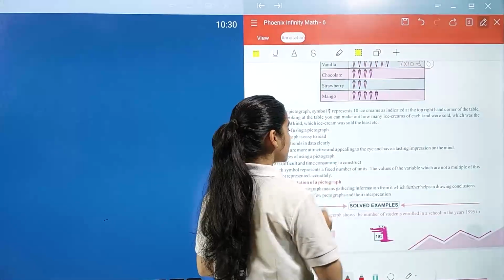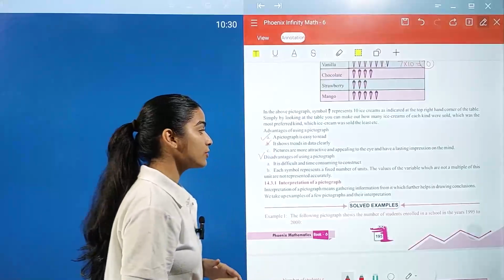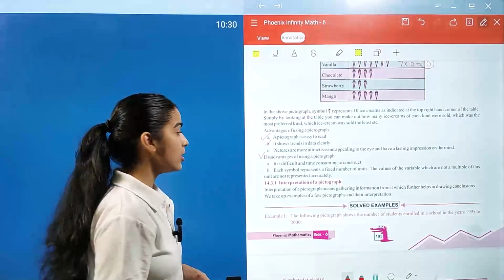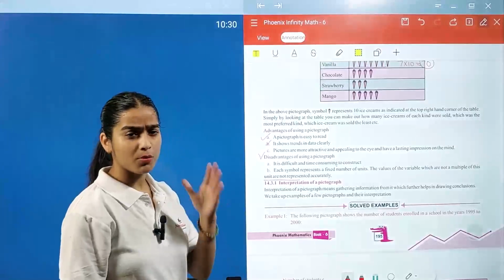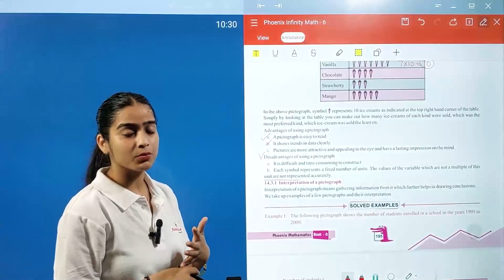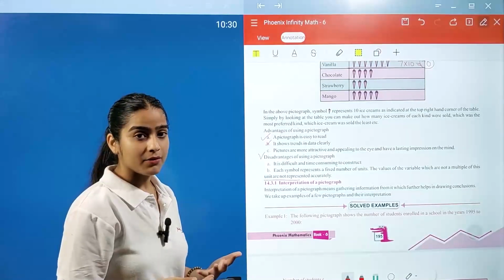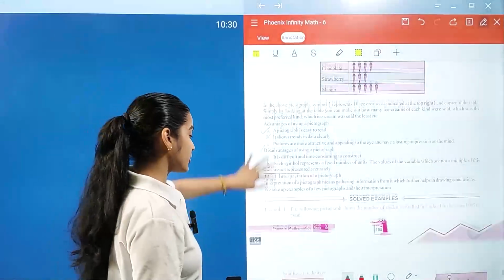Each symbol represents a fixed number of units. The values of variables which are not multiples of this unit are not represented accurately, because we have to form a half figure of it, and sometimes it could cause misunderstanding and we misread the pictographs.